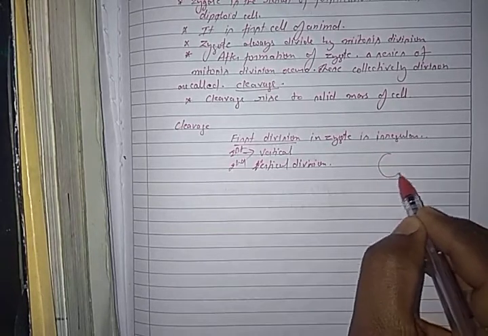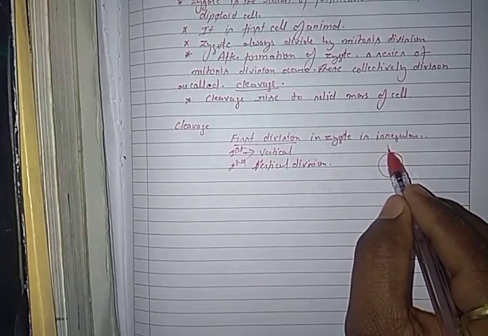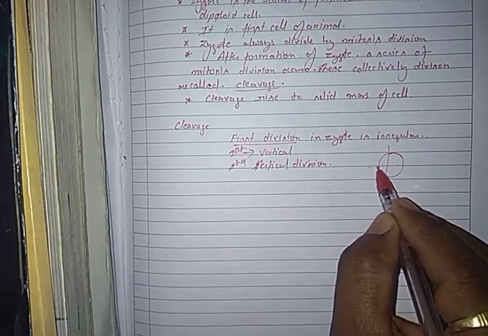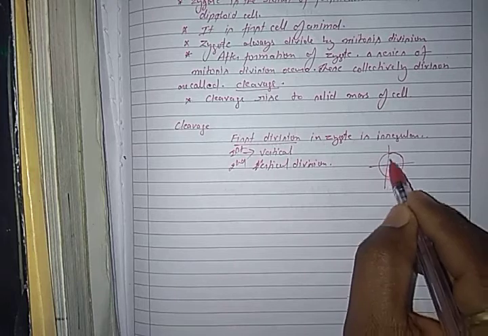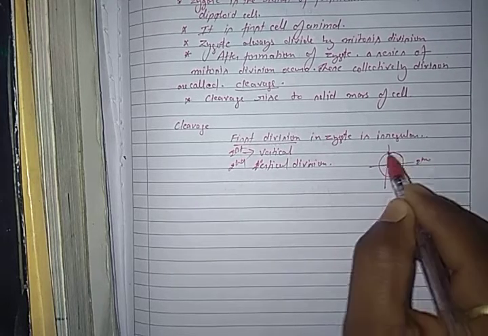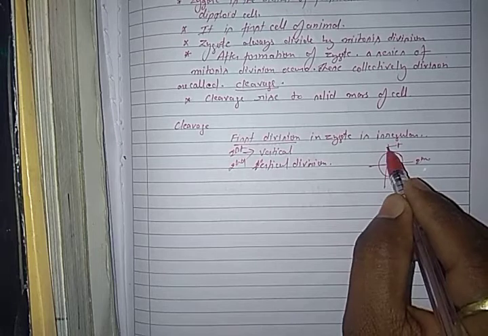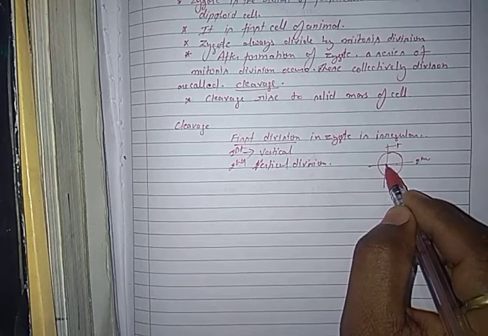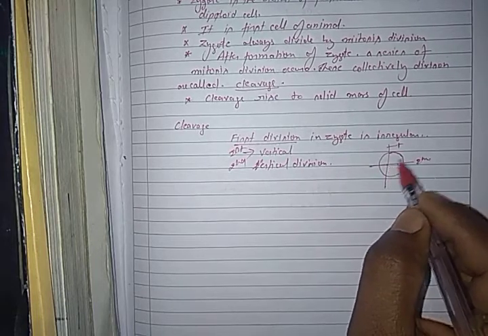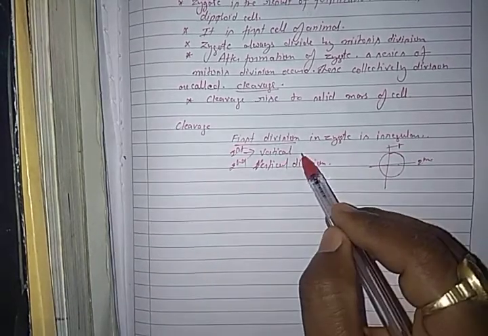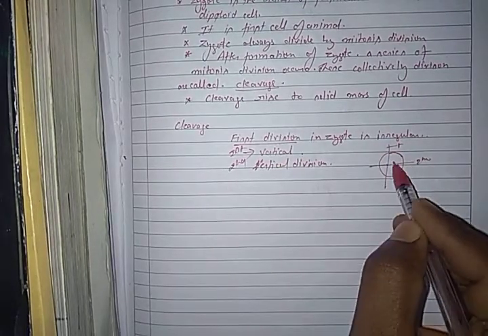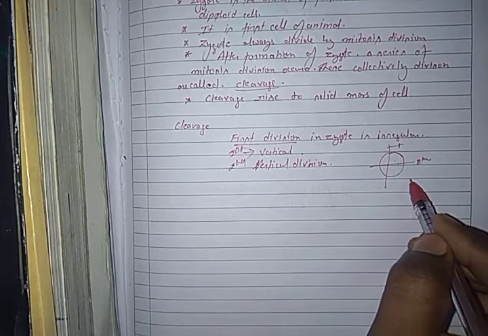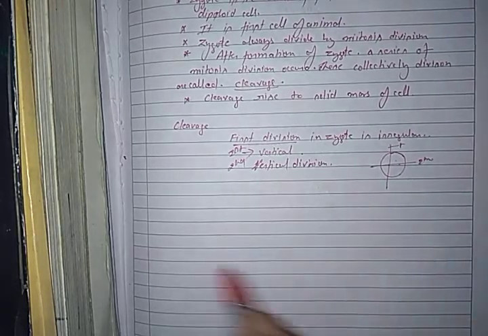Suppose this is the zygote, and the first vertical division divides it into two parts, micromere and macromere. Understand?